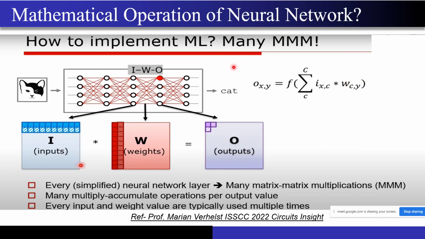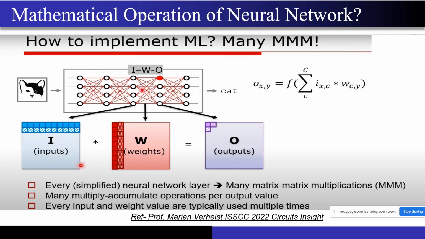The specifications will be given to you, like the power constraint and everything. And what is your job? You have to design these adders and multipliers in the most efficient manner possible. So if you ask me whether you need knowledge of AI just to design the hardware, I will say no. You just want to know how these operations are going to be performed, and how these neural networks are arranged, so how many layers there are, so that you can decide how many multipliers and accumulators you want to have.